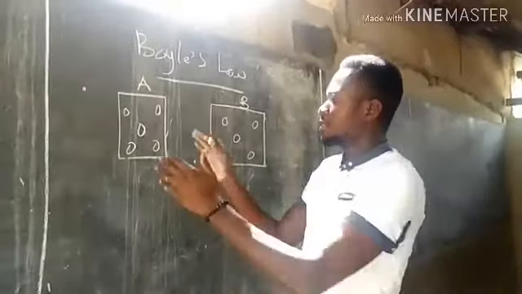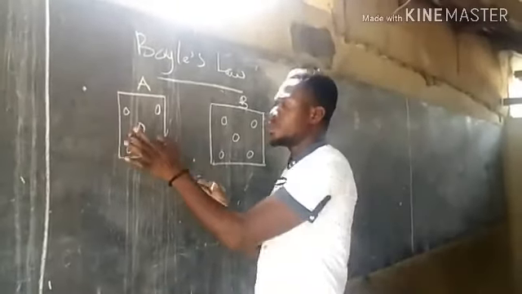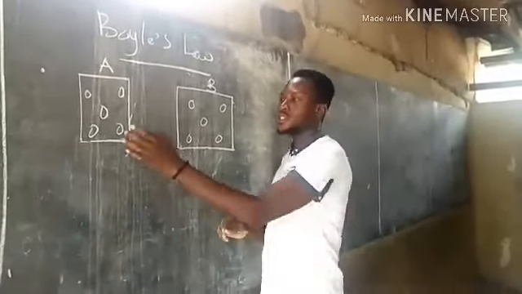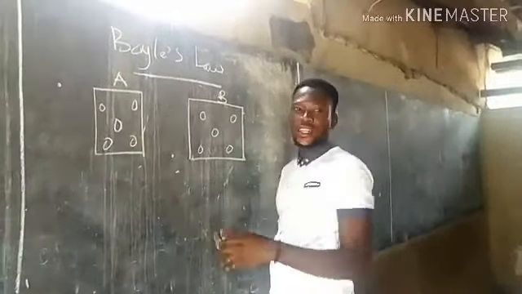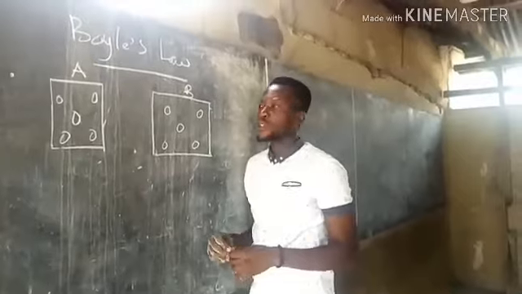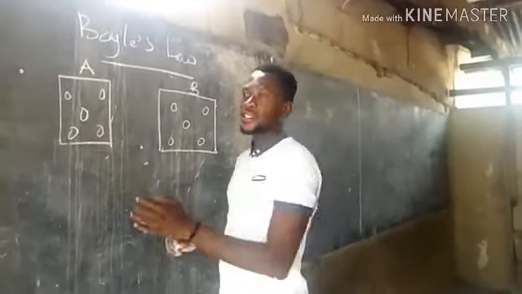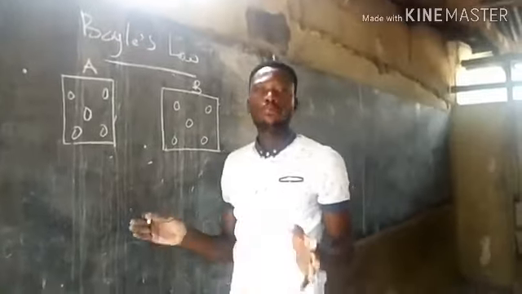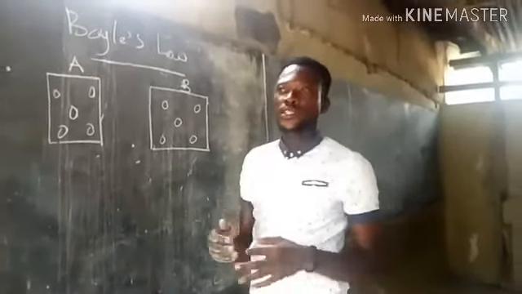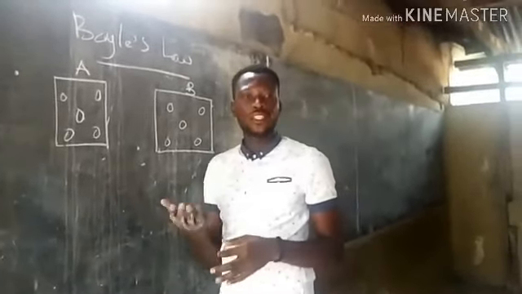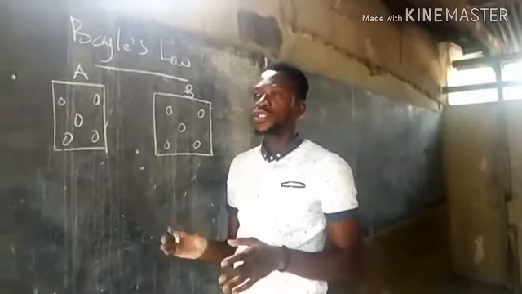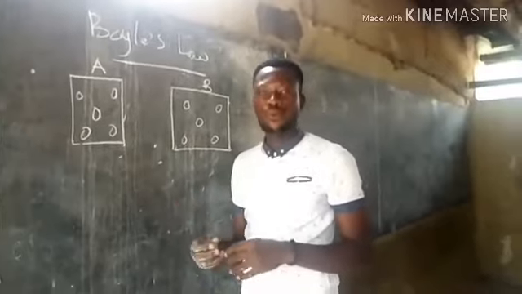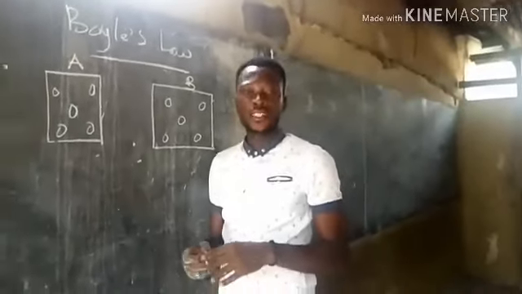Now, let's maintain the temperature of the gas constant. The gas has its initial temperature, so the molecules within the gas have some form of energy for them to move. But don't forget, in gases, the force is weak, so the molecules are already distant apart and can easily move when they are heated.